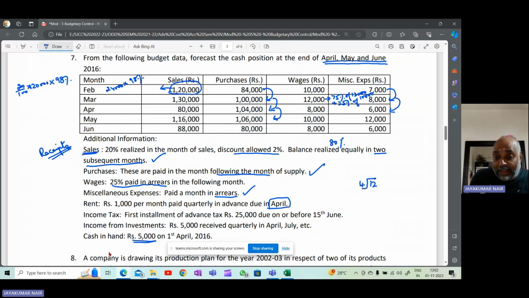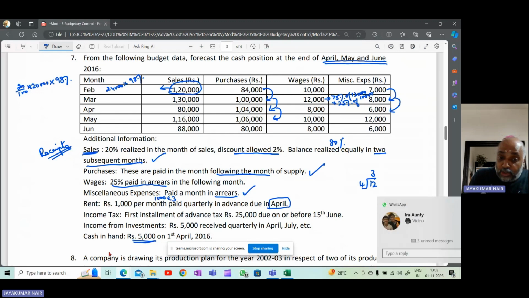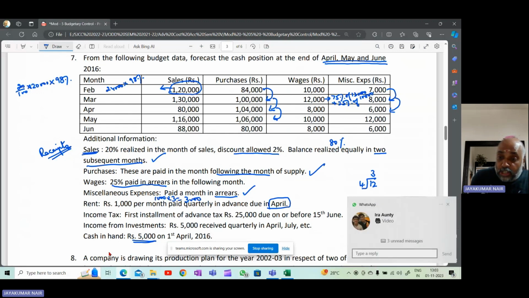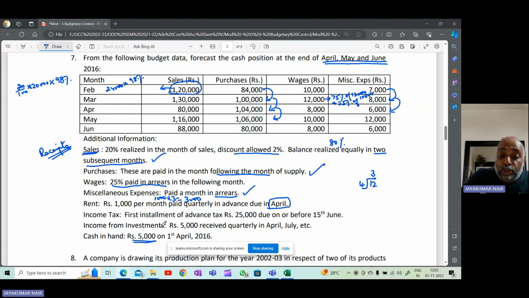So 12 divided by 4 will give you 3. So there are 3 months in a quarter. So 3 months rent, 1 month rent is 1,000, so 1,000 into 3 is 3,000.